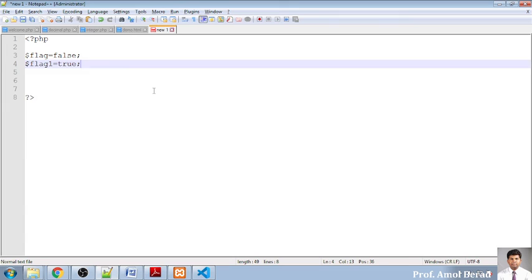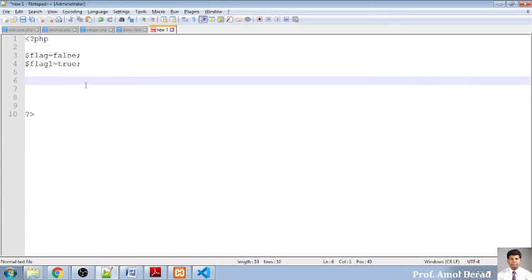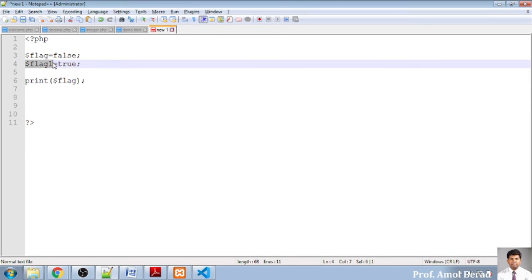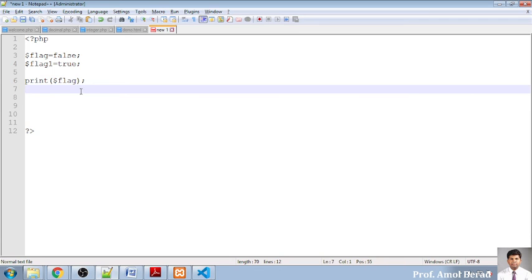And whenever I want to use this, you can go for displaying also. So using print, you can display the value also. I'll directly go for displaying the value of your boolean data types, and then after that we'll be moving towards the second example also.